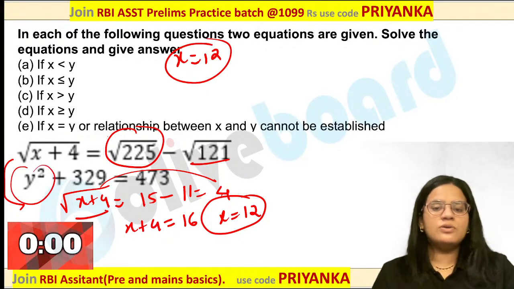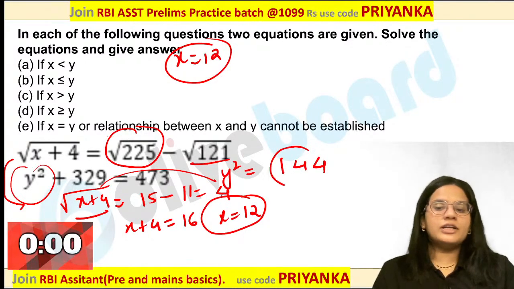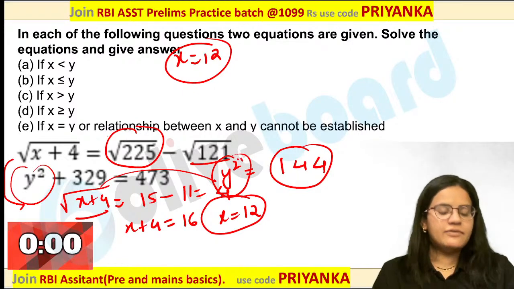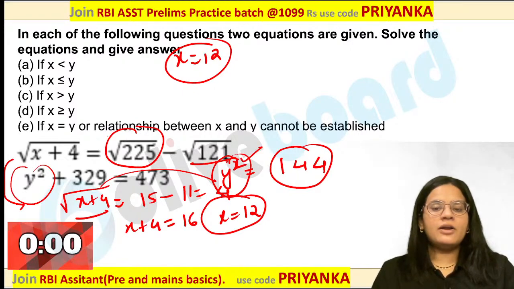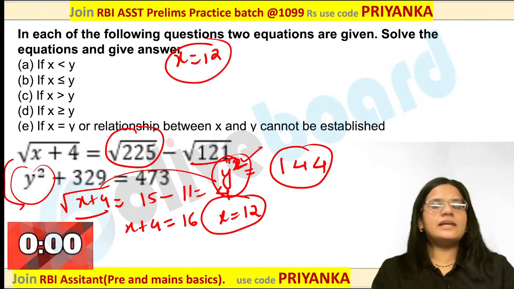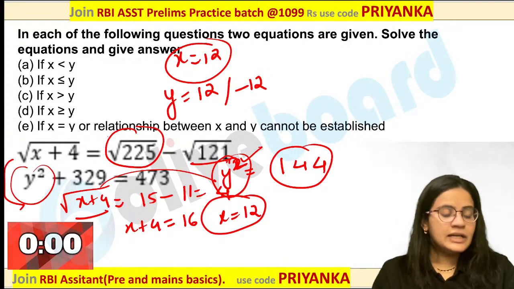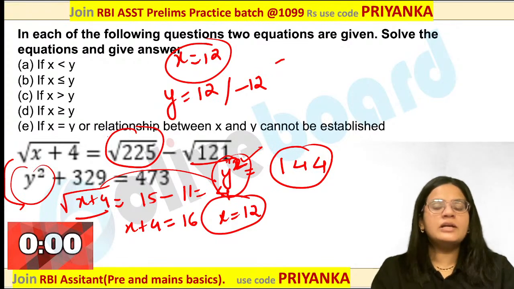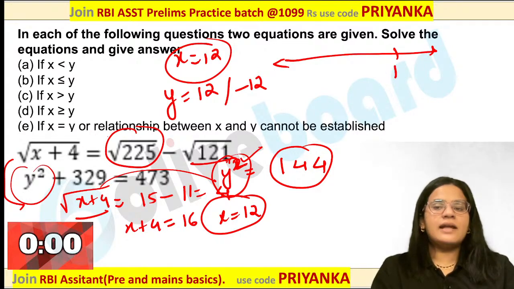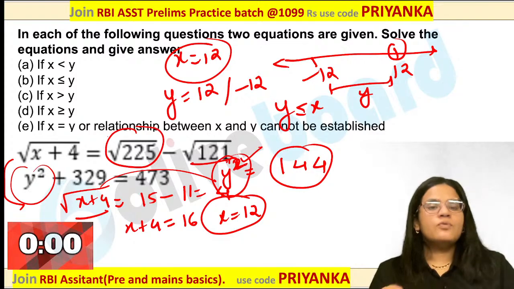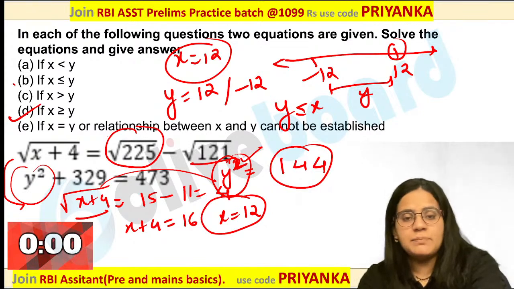Now what about the y square value? Easily you can calculate what would be the y value over here. That is nothing but 144. Now as I told you, whenever you have y to the power even power, you are going to have positive as well as negative value both. So it will be positive 12, negative 12 both. Now easily you can compare the value. X value will be positive 12. What about y value? It is positive as well as negative 12. So y is lesser than or equal to x would be the perfect answer over here. D option is the perfect one.